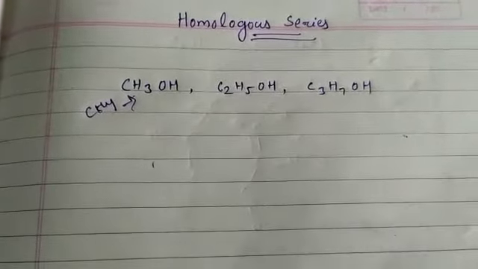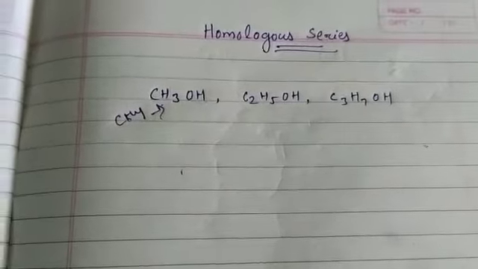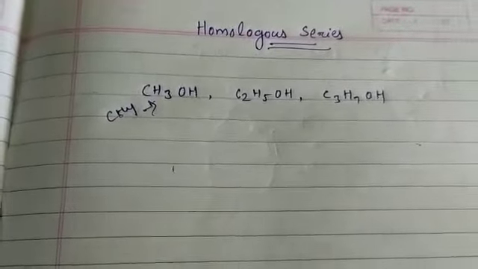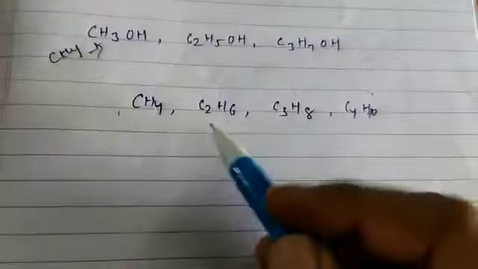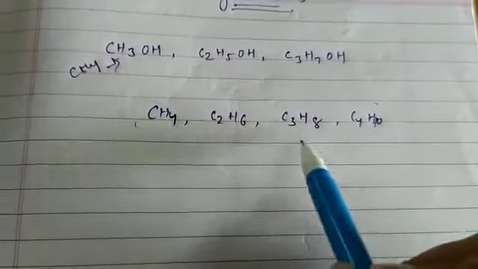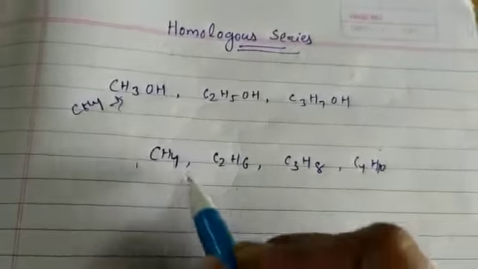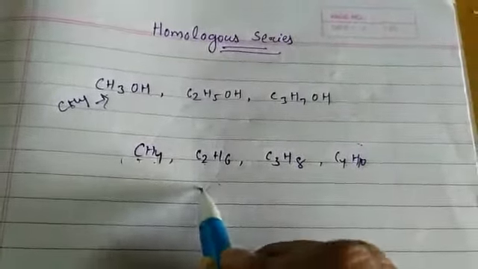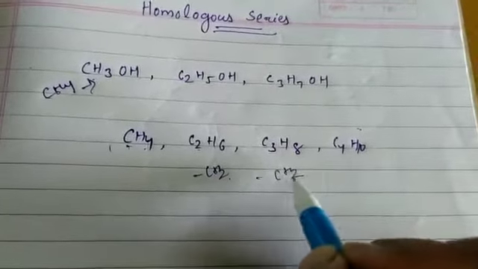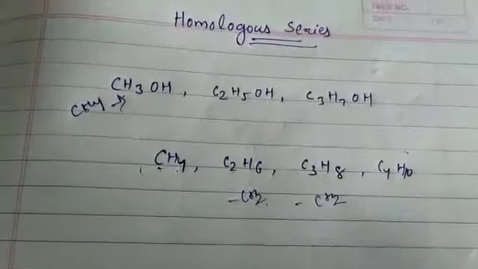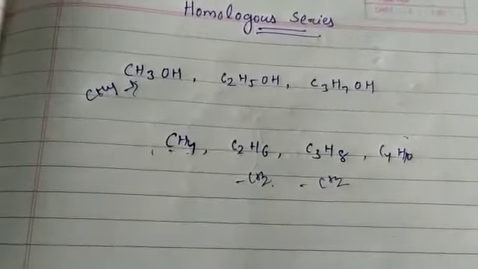Some other homologous series: CH4 methane, ethane, propane, butane, which we already took as examples previously. Methane, ethane, propane, butane all differ by a CH2 unit. CH4, one more CH2 is added, C2H6, one more CH2 is added, C3H8, similarly C4H10.